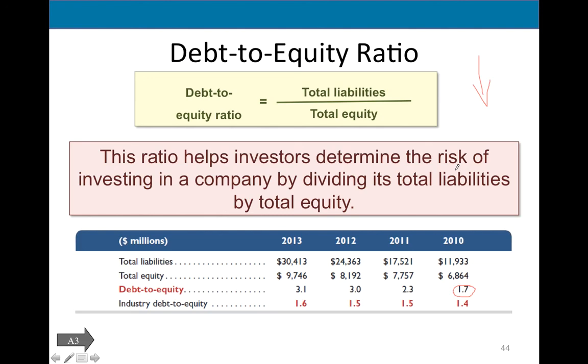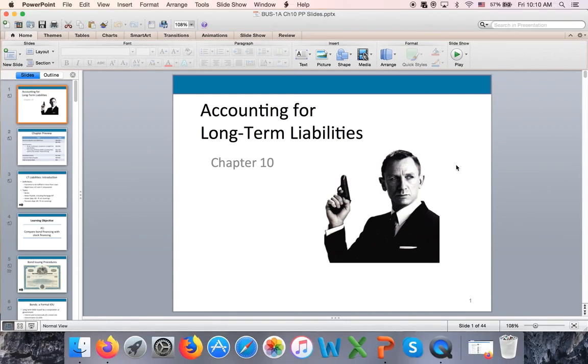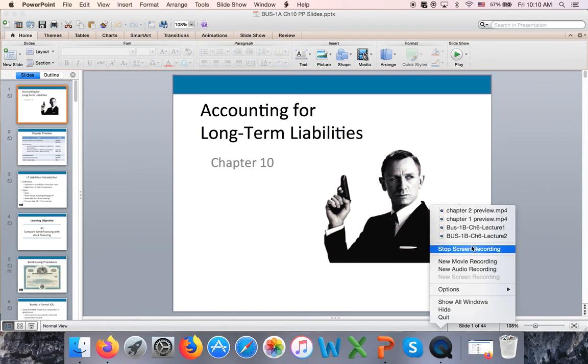So this is the factor that shows how much the company relies on debt. It shows the company's solvency. A company with a higher debt to equity ratio has much more reliance on debt, and then there is a risk of investing in the company or giving a loan to the company because they already have a lot of debt. Okay, so that's chapter 10.